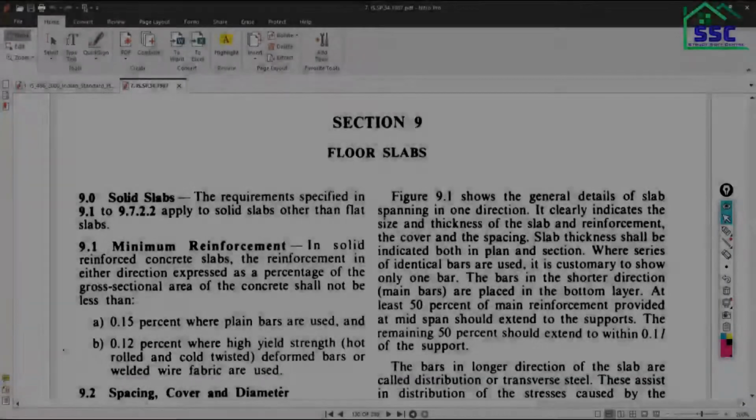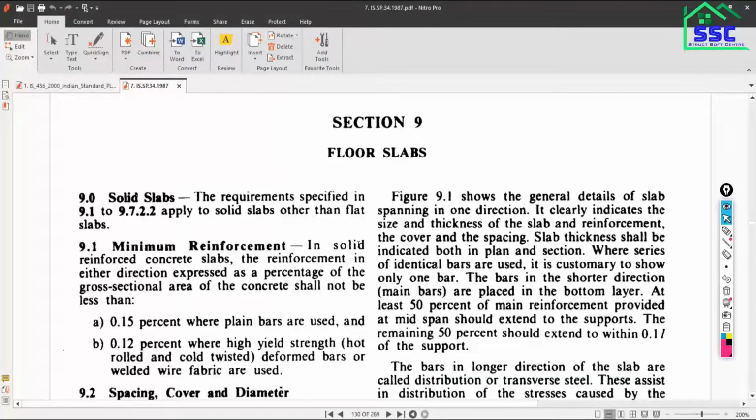So some important clauses we have to see for the designing of slab, for the detailing of the slab, as well as for the scheduling of the slab. All those clauses you will be able to find in SP34. The code IS456 is also there, but in IS456 a detailed description is not given. If you want to learn in detail all the clauses and all the considerations and recommendations made by the Bureau of Indian Standards, you need to read SP34.